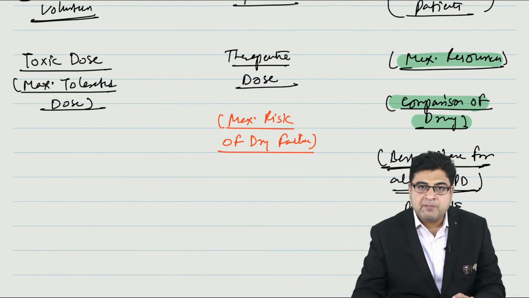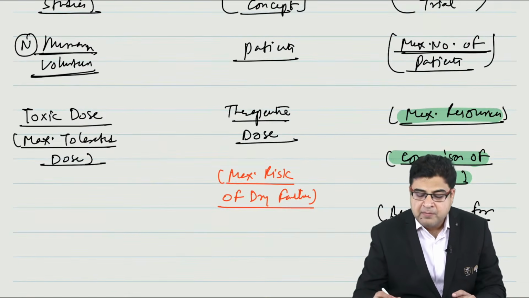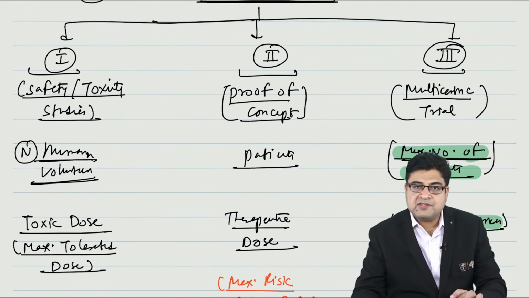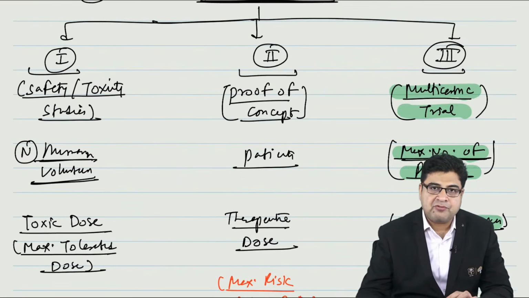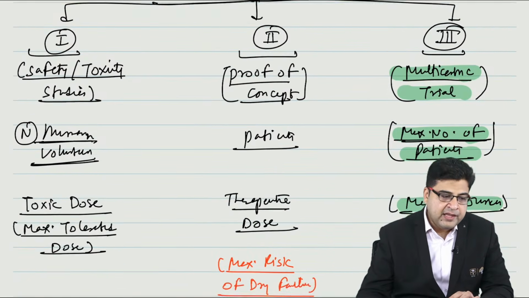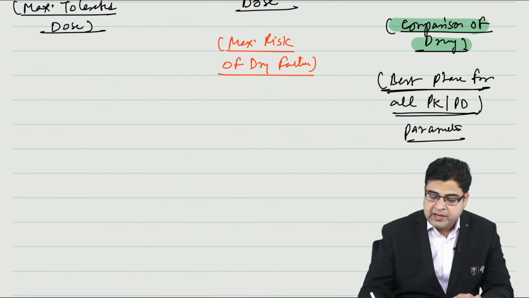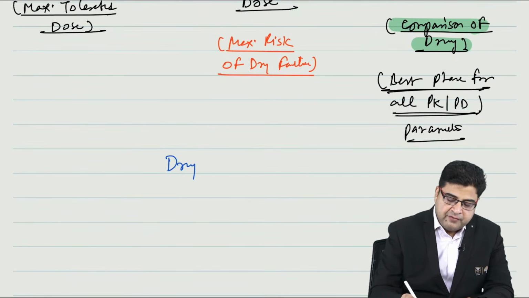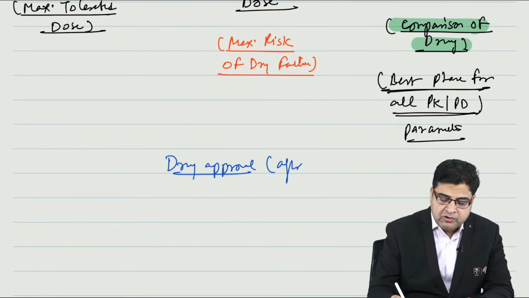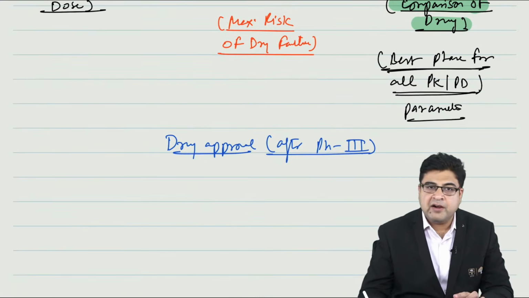This phase will require maximum consumption of your resources. The maximum number of patients are part of this phase 3 trial, also known as multicentric trial. So basically everything is best in phase 3. And after phase 3, the drug will get approval. So the drug is launched in the market after phase 3.